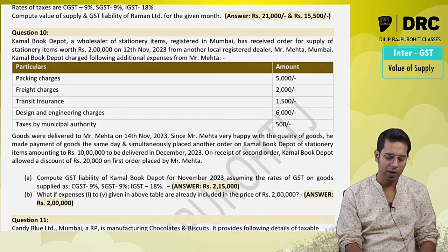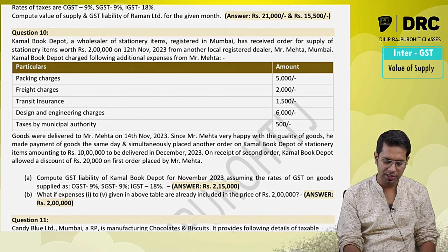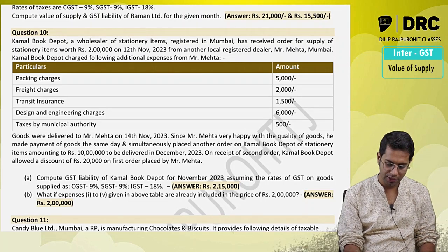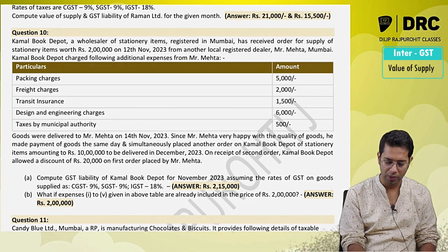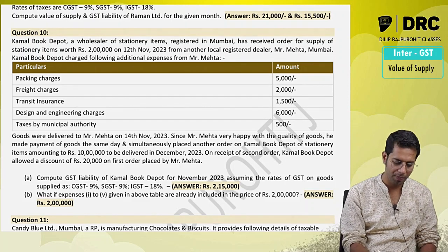Kamal Book Depot, a wholesaler of stationery items registered in Mumbai, has received an order for supply of stationery items worth rupees 2 lakhs on 12th November 2023 from a local registered person, Mr. Mehta, Mumbai.